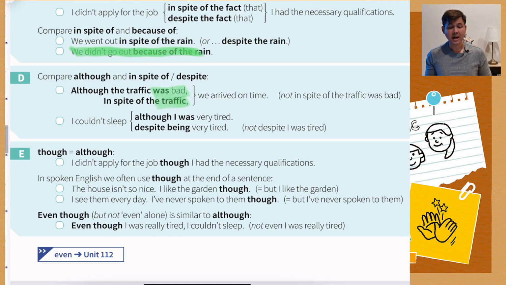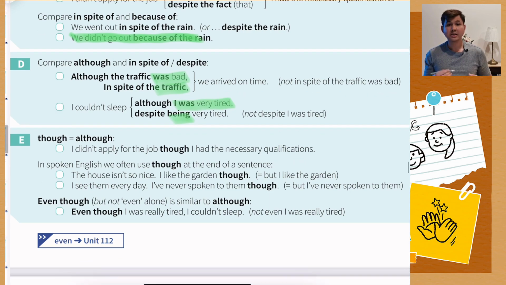Another example, I couldn't sleep, although I was very tired. Or you can say, I couldn't sleep despite being very tired. So although I was very tired is a sentence, and despite being is verb plus ing. Now let's finish with section E.